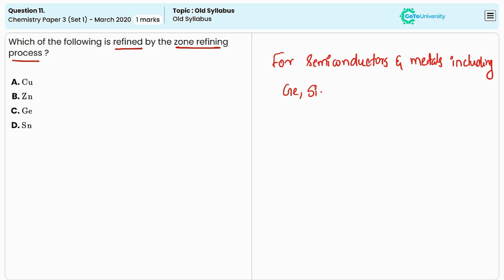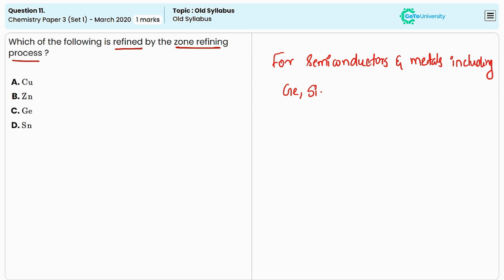Impurities in the melt are more soluble in the liquid phase than in the solid phase. As the melt moves and solidifies, impurities are left behind in the liquid phase, which moves with the heat source. The process is repeated multiple times to increase the purity of the material.